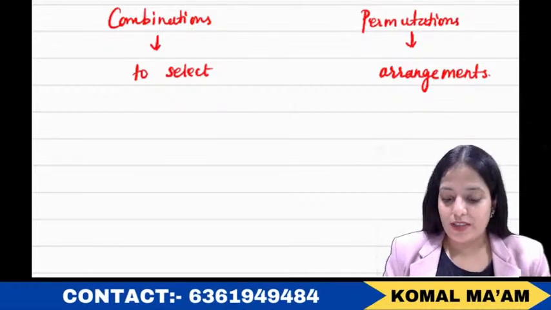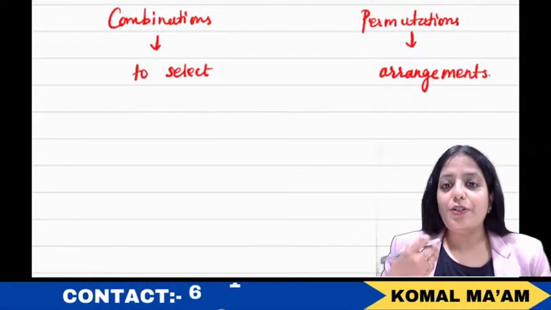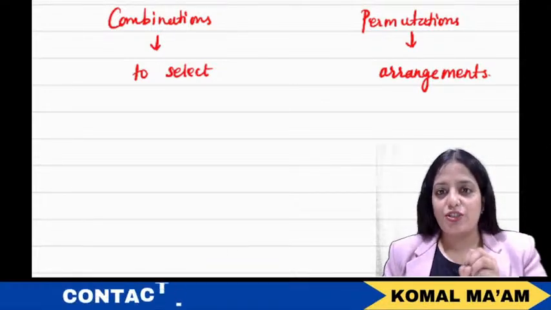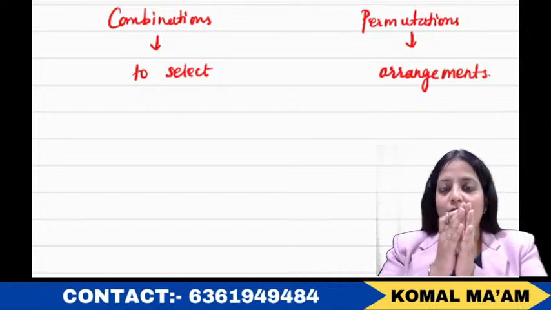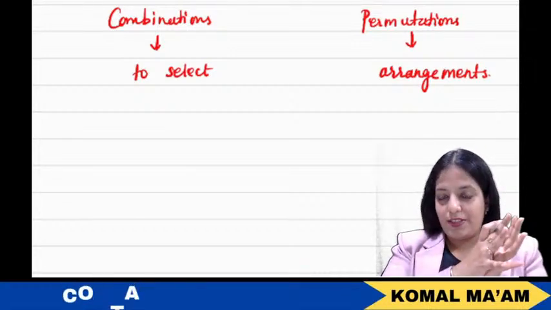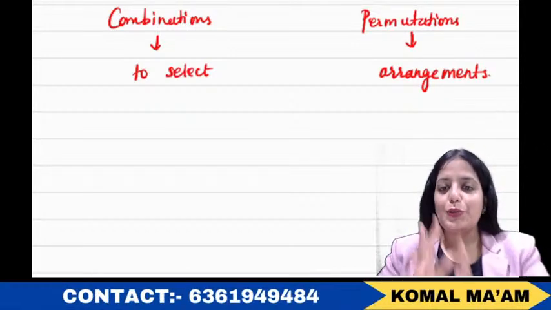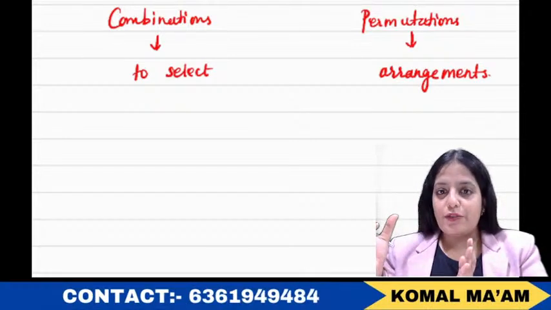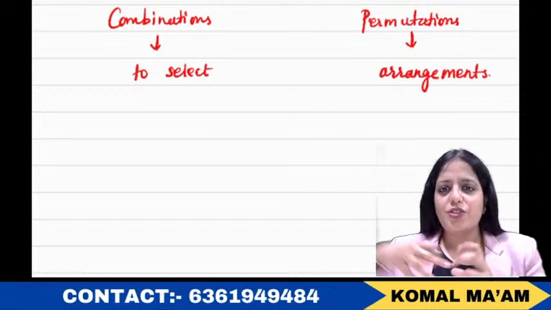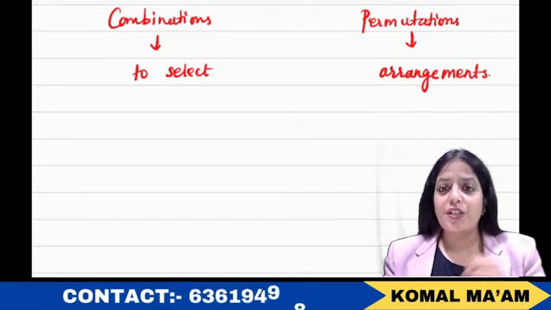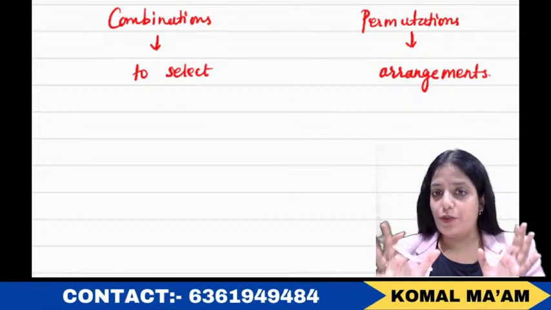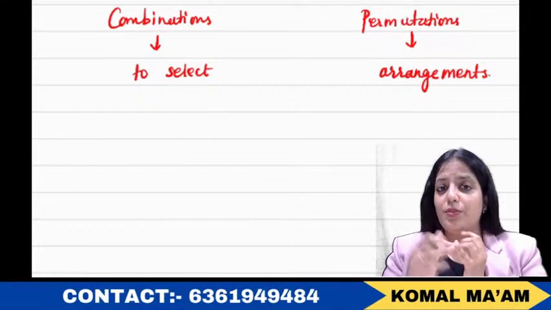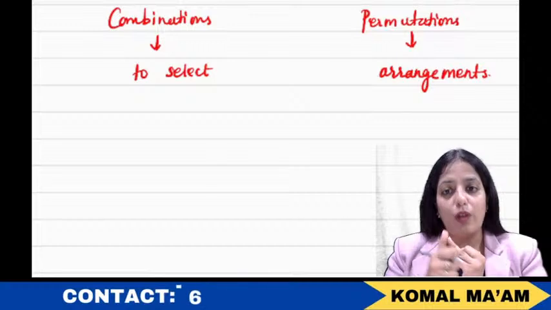So this is something which we know, but what you actually skip regarding the concept is that when we talk about combinations, that is when we talk about selection, combination means to select, permutation means to arrange, right? Now students get confused when to apply the formula of combination and when to apply the formula of permutation. No need to have such confusion at all.